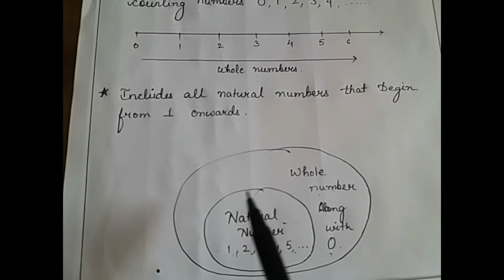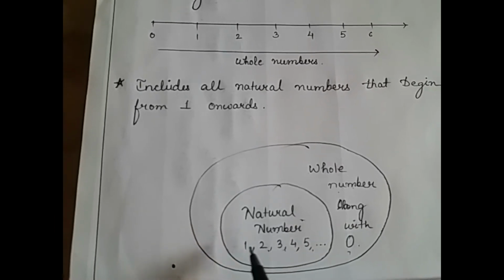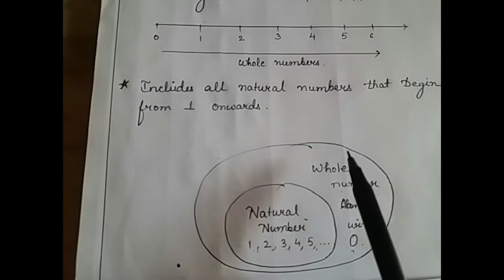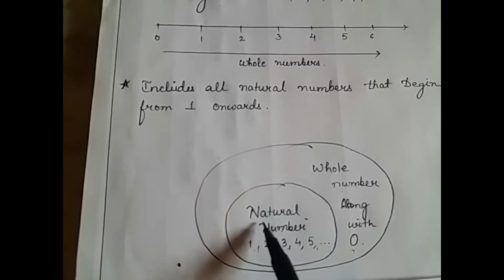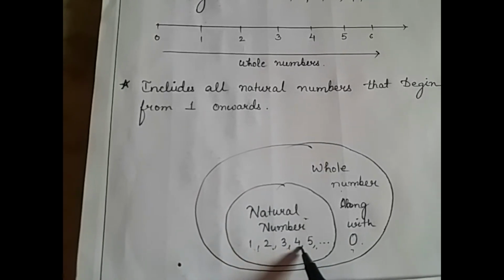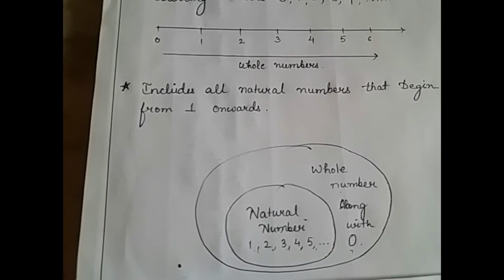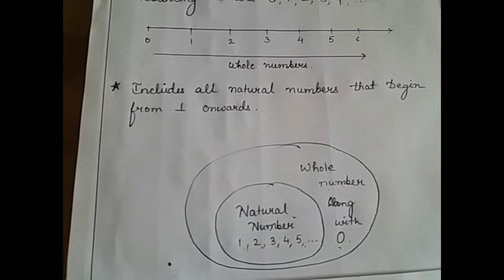Now, in this circle, if we assign this small circle as natural numbers that contains 1, 2, 3, 4, 5 and onwards, then the whole numbers will be this bigger circle, which includes all these digits that are there in natural numbers along with 0. Another important point is all whole numbers are positive integers.